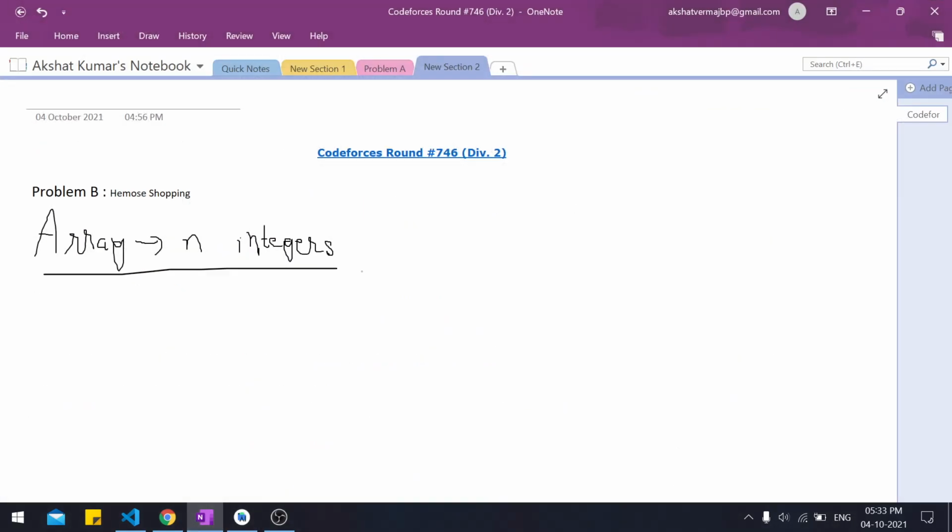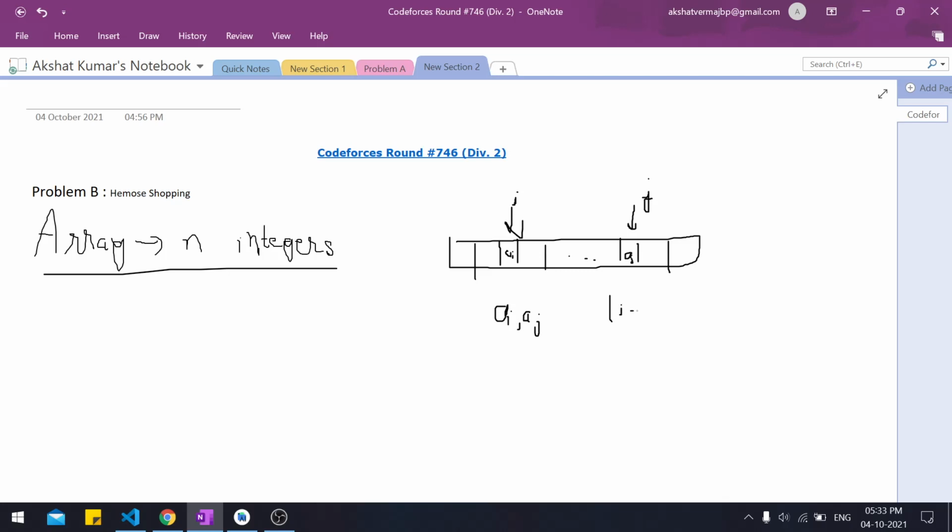Let us understand the question a little better. We are given an array, with some more elements, and this is the ending element. Let's say here is index i, here is index j. One request from my side: don't just ignore the handwriting, I'm writing over my mouse. So if this is index i and this is index j, we can swap ai and aj only if the absolute difference between i and j is greater than or equal to x.